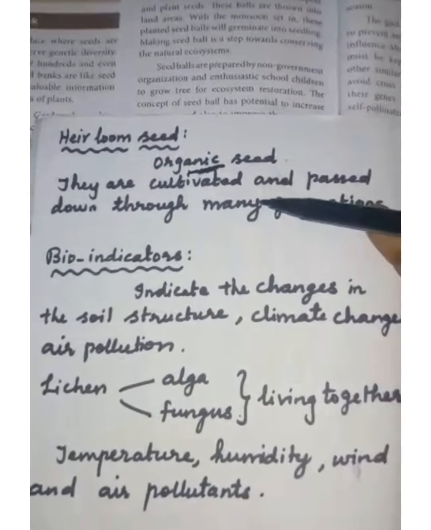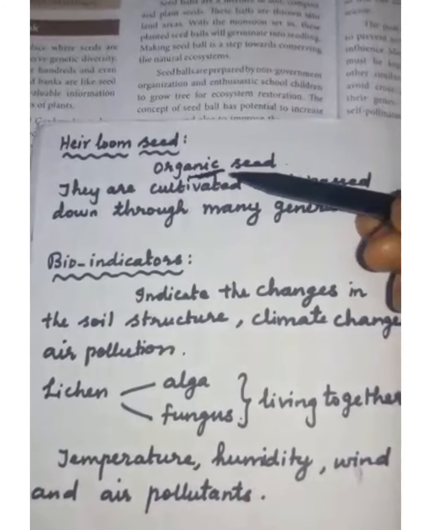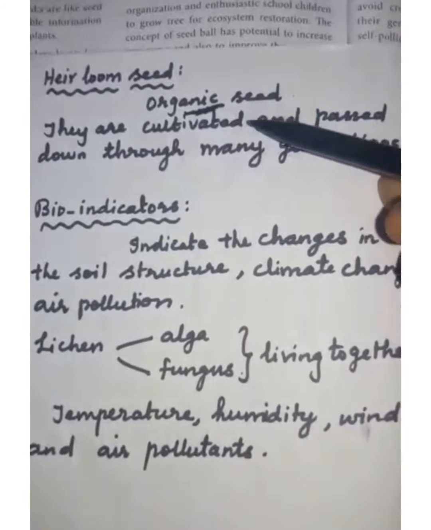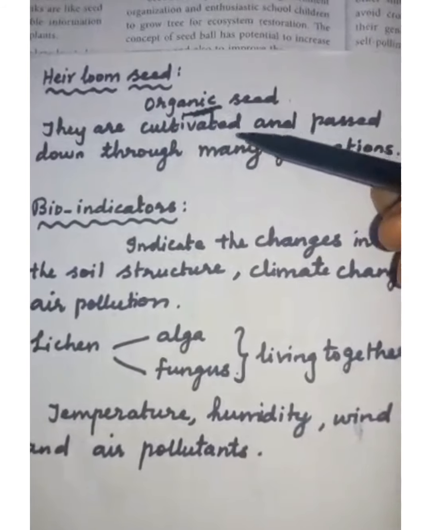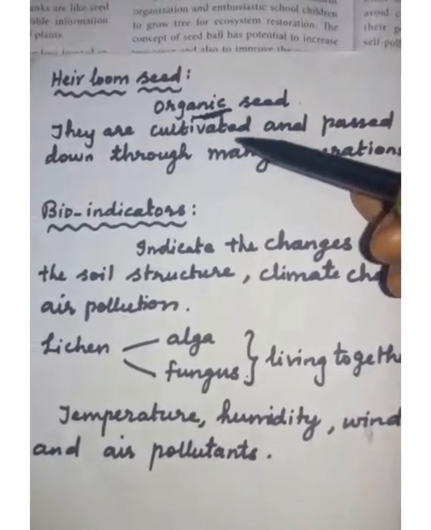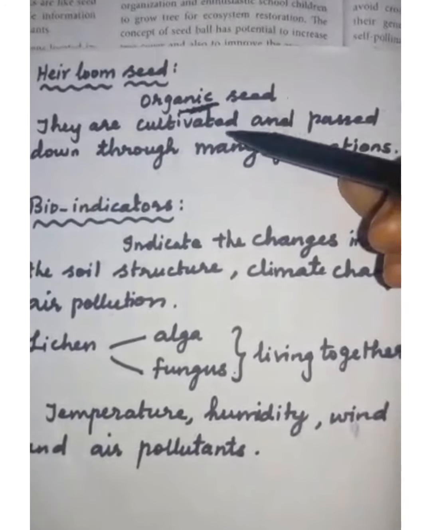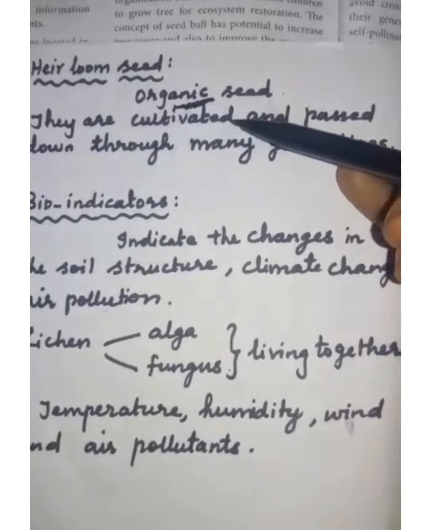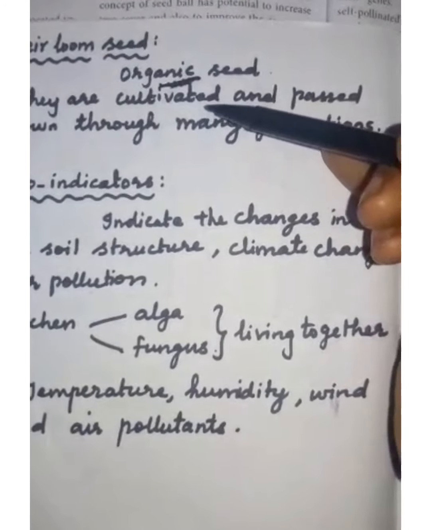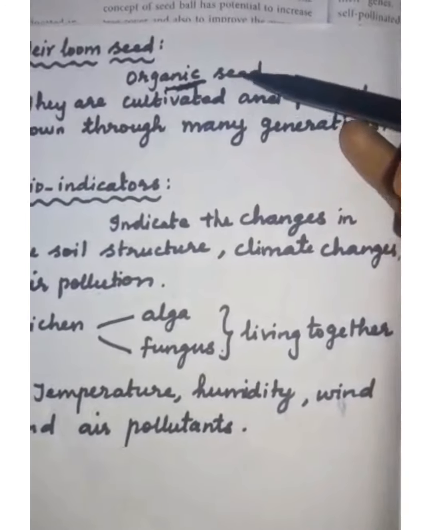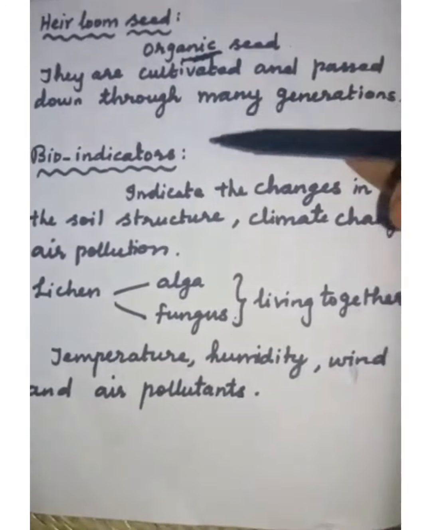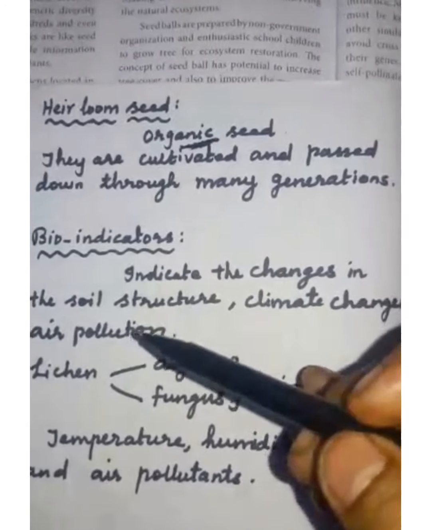The heirloom seeds are harvested, dried and stored in a proper way to prevent any type of changes in the seed. So students, heirloom seed is a seed of plants that can be carefully cultivated and passed down through many generations. Mostly they come from self-pollinated plants. So these heirloom seeds give a lot of benefits to the grower. Only bio pesticide and fertilizers are used in heirloom seed.